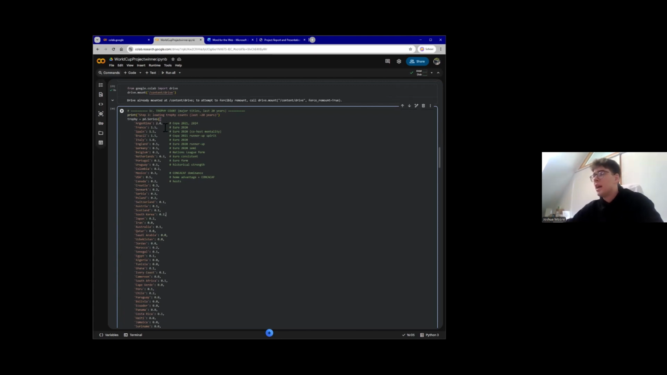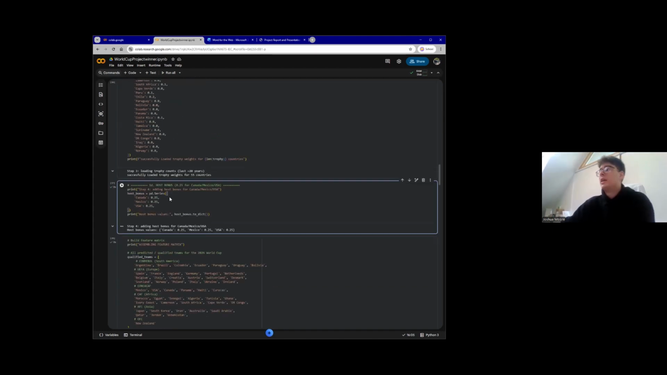So some tournaments have higher weightings than others. Let's say the World Cup will rank higher than the Euros. It'll give them a slightly bigger advantage. And lastly, we gave them a host bonus. So the three countries that are hosting the World Cup next year get a minimal 0.25 bonus, not percent, but score bonus.